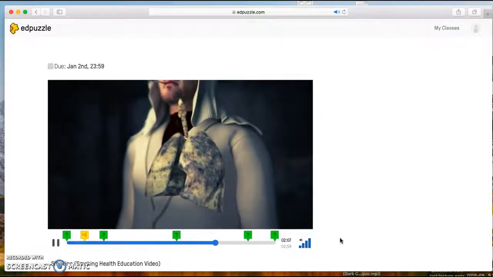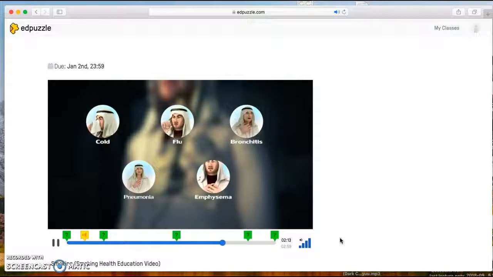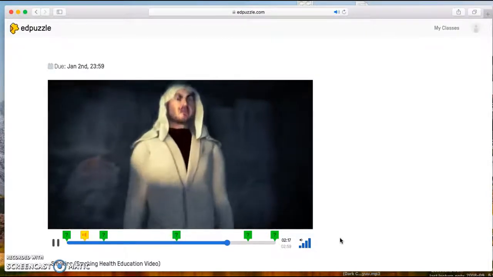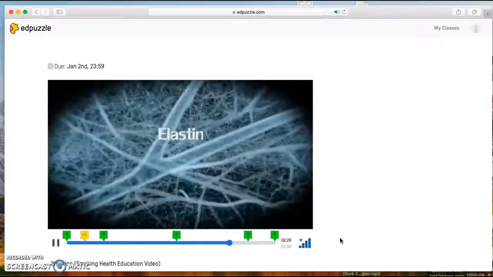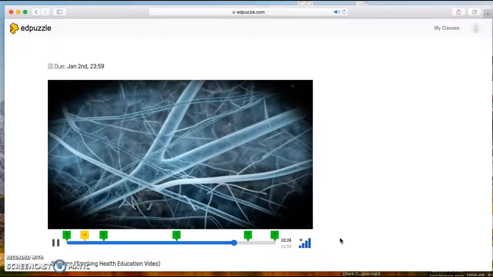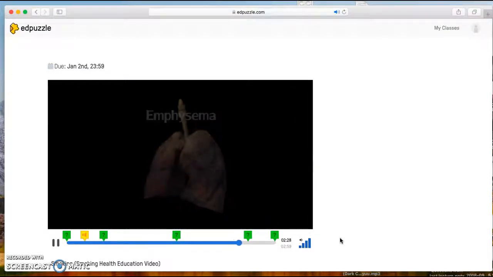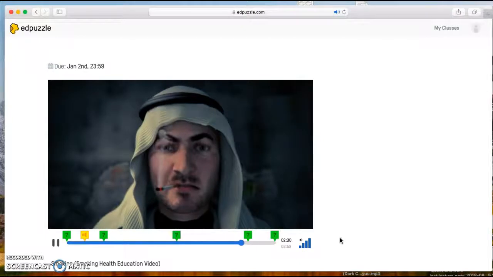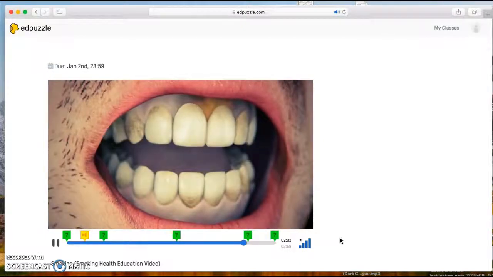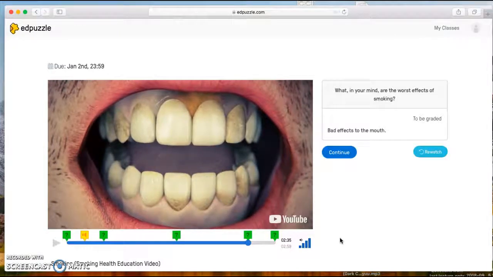It also becomes susceptible to colds, flu, bronchitis, pneumonia, and emphysema. Long-term exposure to smoke also affects elastin, the enzyme responsible for the lungs' flexibility, leaving the smoker prone to emphysema. Decreased oxygen supply deprives the oral cavity from the oxygen and nutrients it needs to stay healthy.